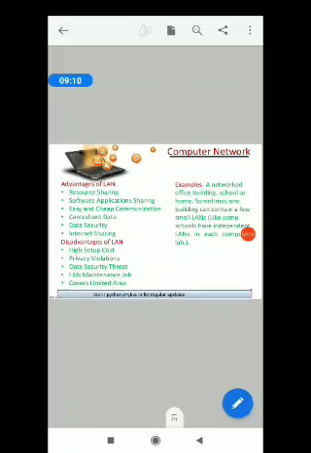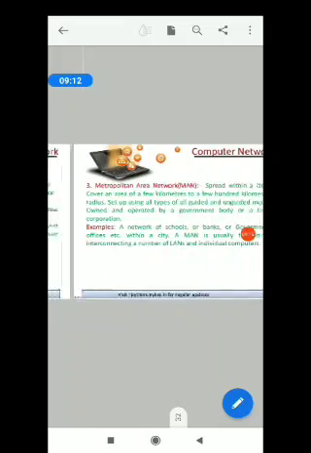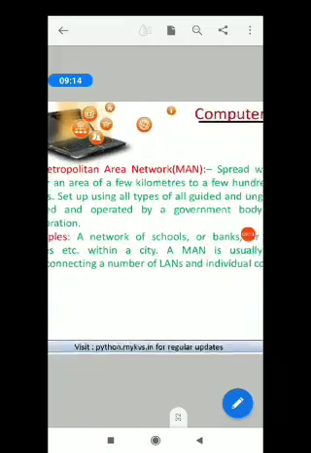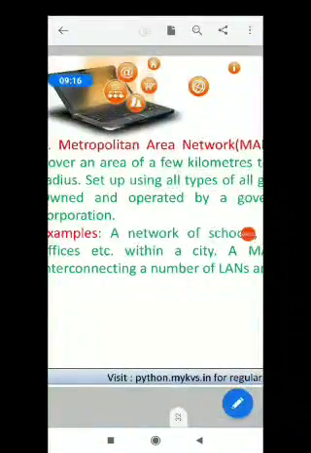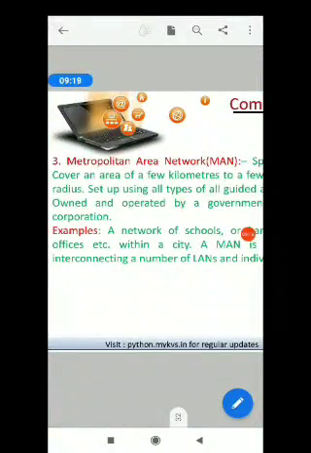metropolitan area network, MAN. MAN's network is larger than LAN and can cover a city and its surrounding areas. A MAN usually interconnects a number of LANs and individual computers. It also shares the computing resources among users.